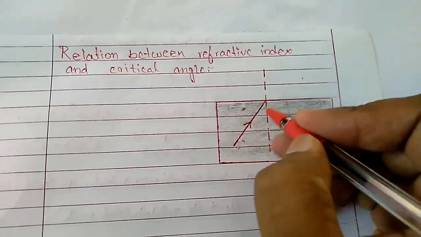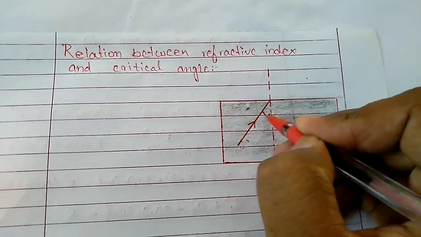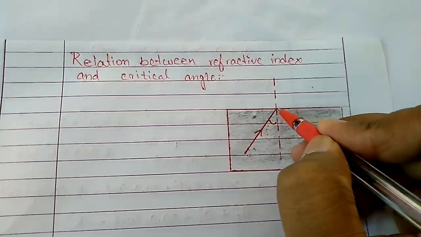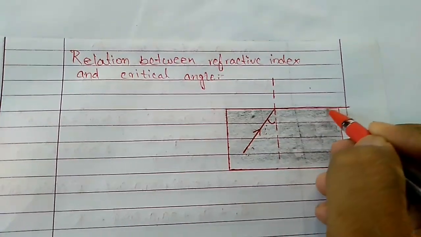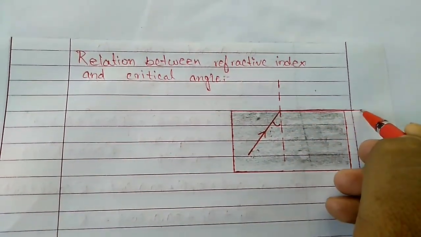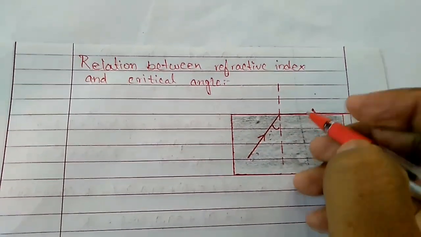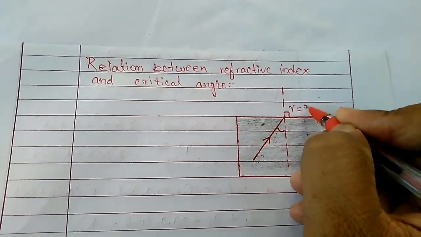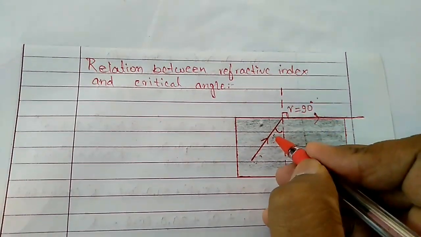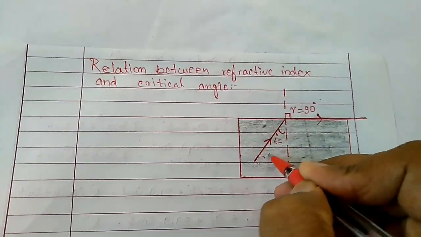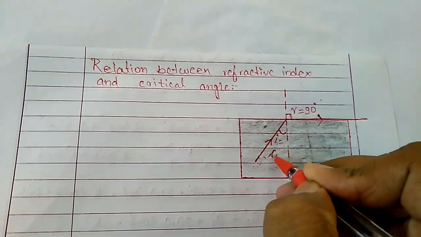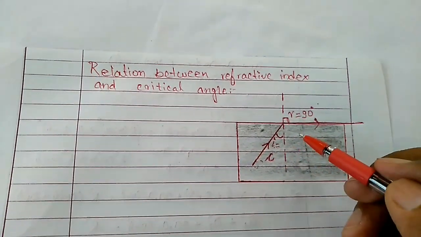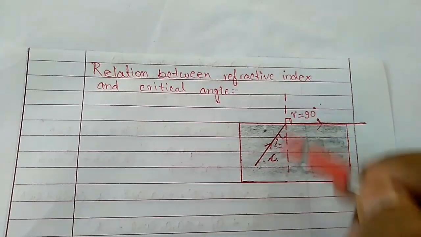So here, this is forming the angle of incidence. We can give it the symbol I, but I'm taking the case when the light grazes along the surface like this. At this time, the angle of refraction becomes 90, angle R is equal to 90, and angle I becomes equal to the critical angle. This case is called the critical angle case. What we have to obtain is a relation between this critical angle and the refractive index.